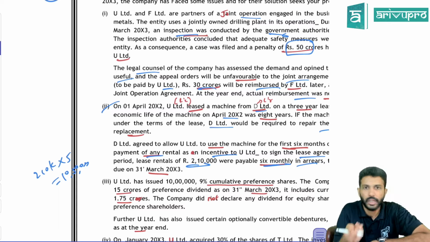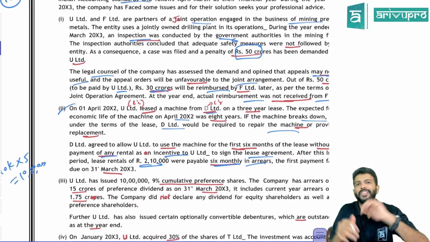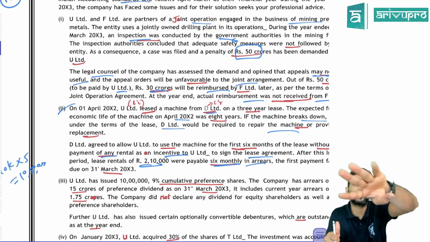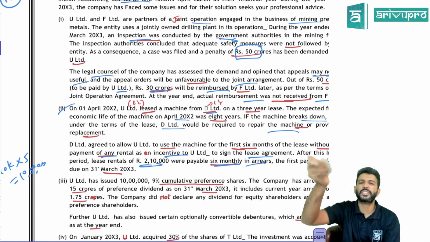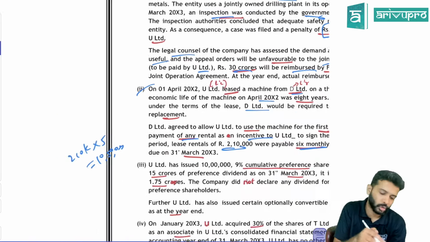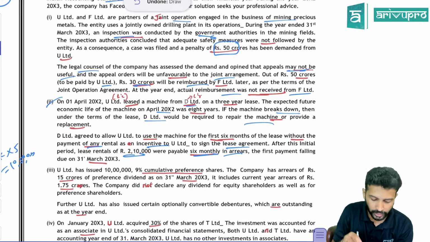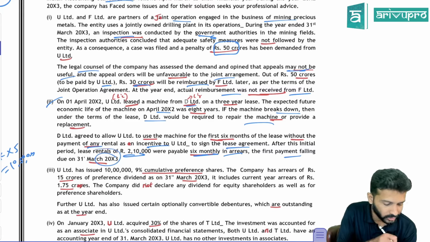Correct? Yes. Totally 6, because a 3-year lease with half-yearly payments means you need to make 6 payments. In a year, 2 payments you need to make. For 3 years, there will be 6 payments. But the first payment, the lessor is saying you don't have to make. So only 5 payments, that is 10.5 lakh rupees is the value. Okay. All right. First payment falling due on 31st March 2023.